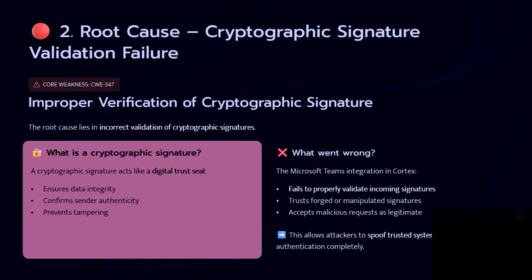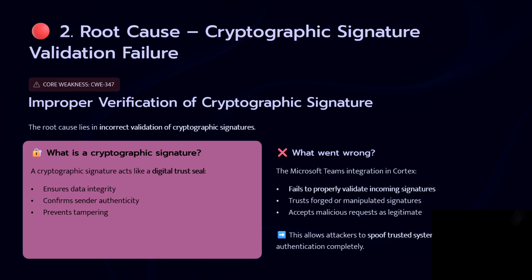Coming to what went wrong: the Microsoft Teams integration in Cortex has failed to properly validate incoming signatures. It trusts forged or manipulated signatures and accepts malicious requests as legitimate. It allows the attacker to gain trust, and eventually the attacker gains privileges with this.